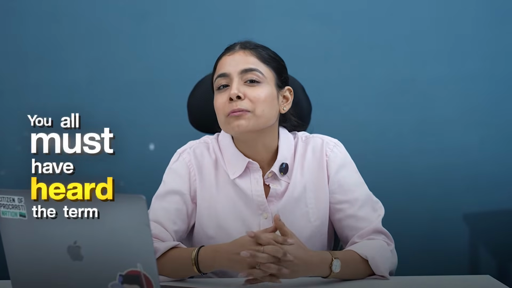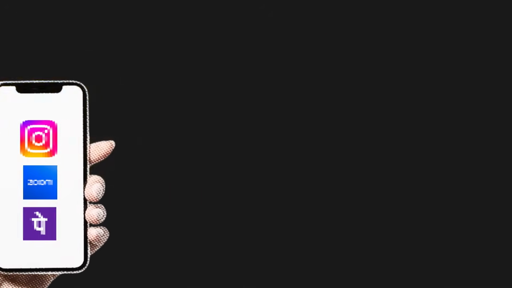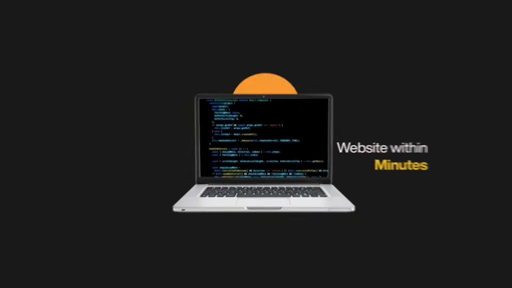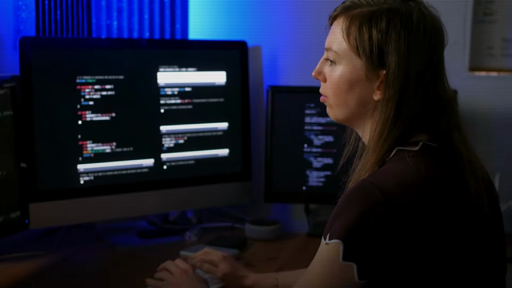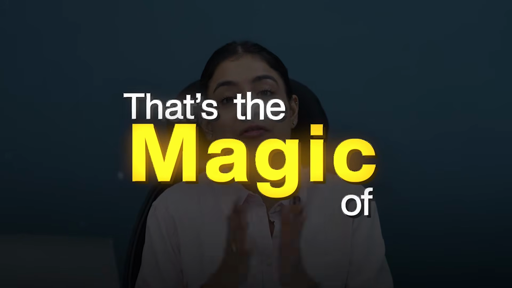You must have heard the term vibe coding, but have you ever wondered what it is? Well, imagine building an app or a website within minutes without spending months learning a particular language or a framework. That's the magic of vibe coding.